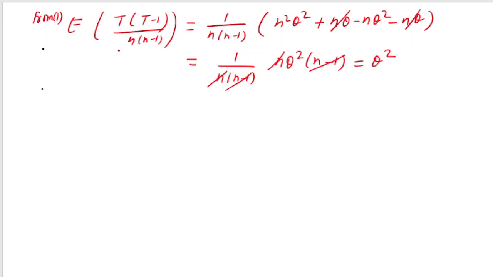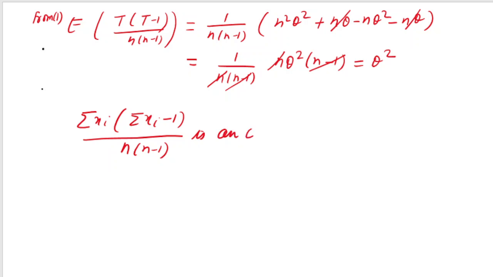So it means expectation of this is equal to theta square. And what was t? T was basically summation of xi. So summation of xi into summation of xi minus 1 divided by n into n minus 1 is an unbiased estimator of theta square. So this is what we wanted to prove, and we have proved it.